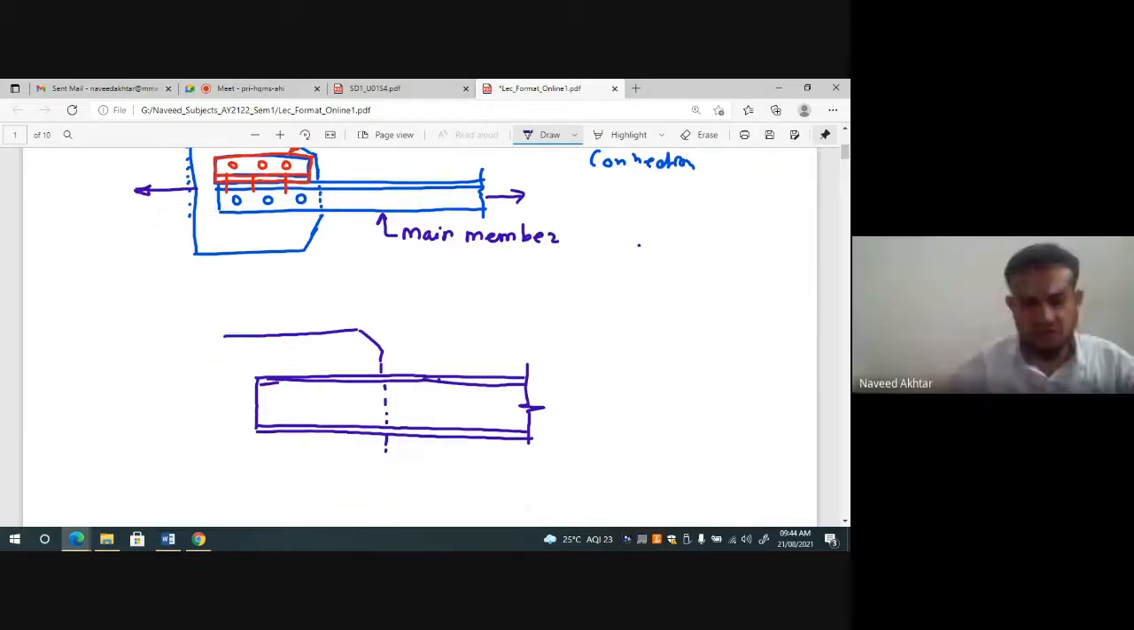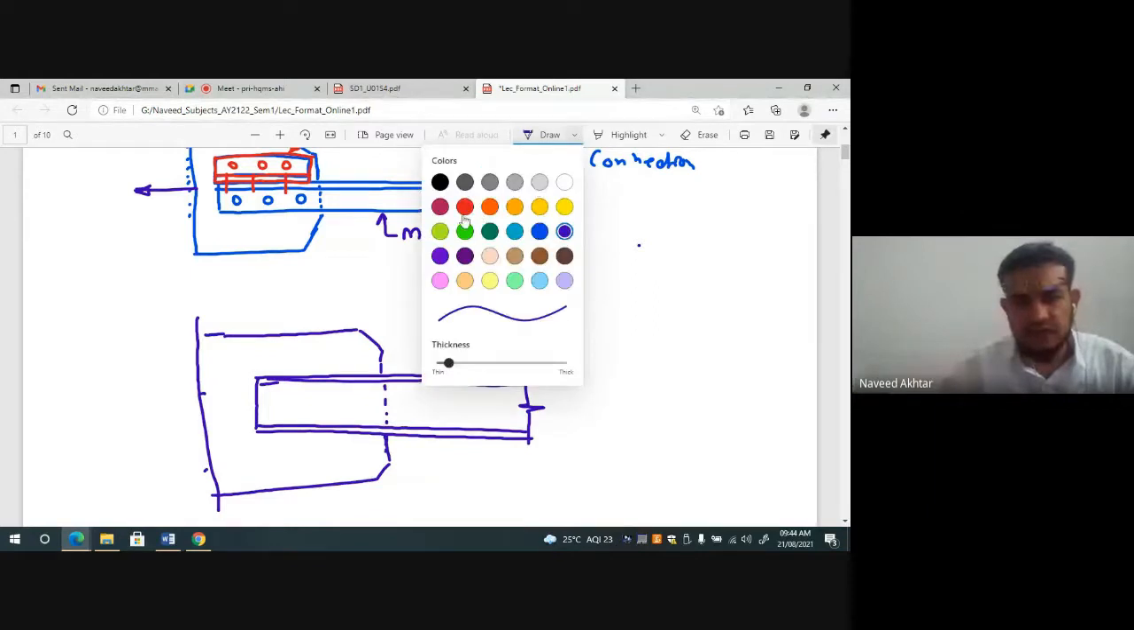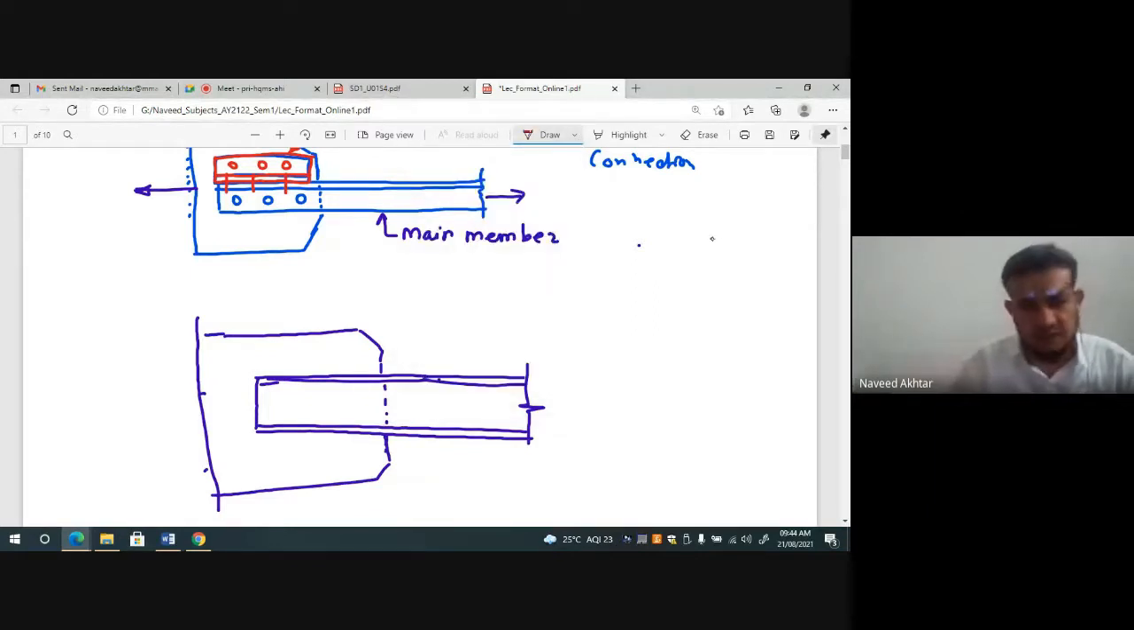then also, if the length of connection is short, we can provide an additional angle. We can provide it at top and bottom also: if 6 bolts are required and only 2 bolts' place is there, then you have to provide an additional angle as per requirement. The additional angle is provided here, connected with these bolts.